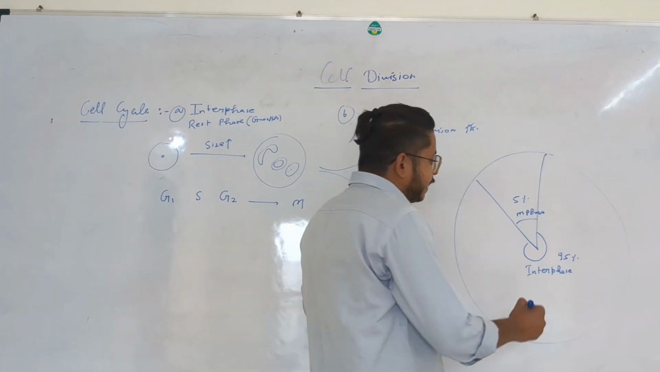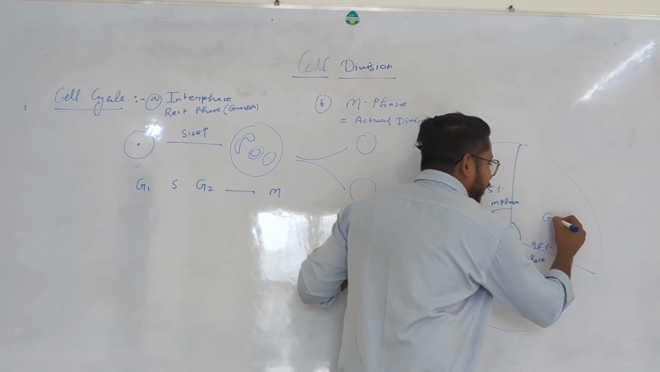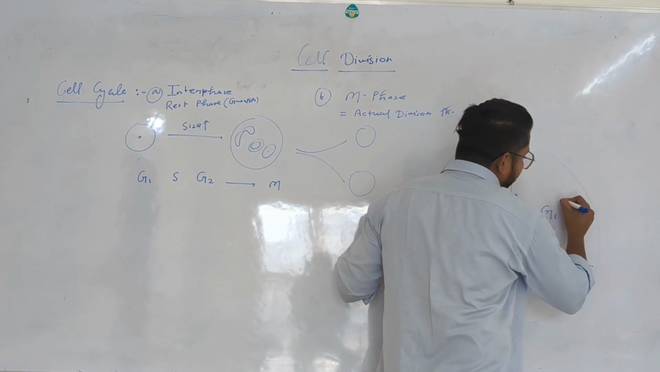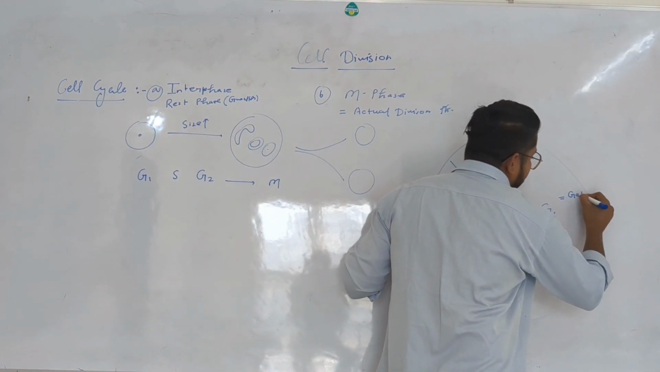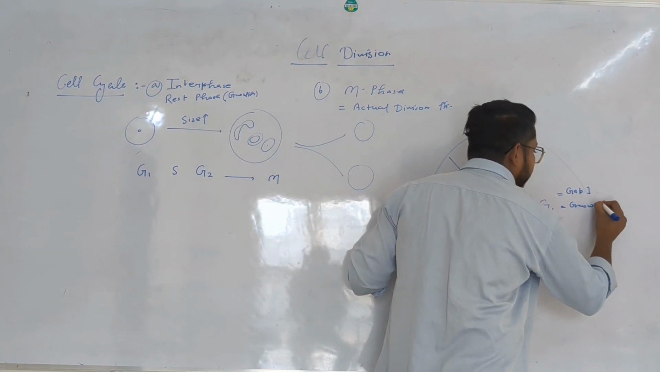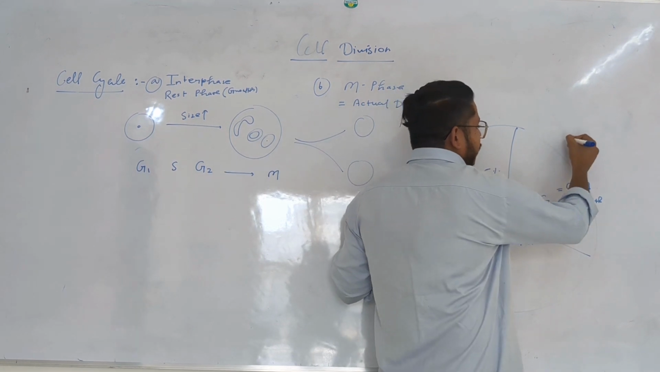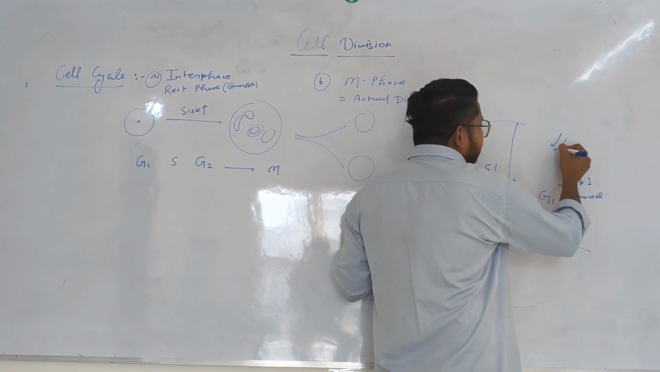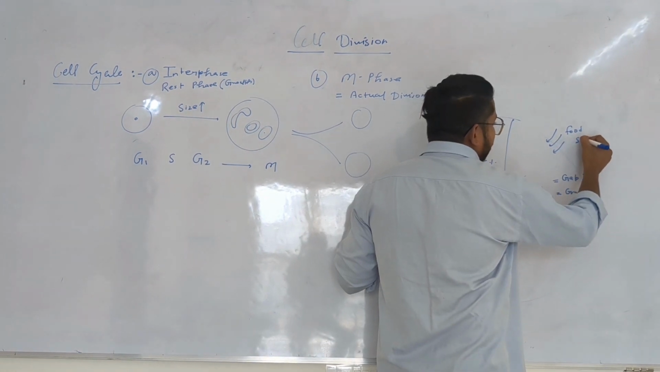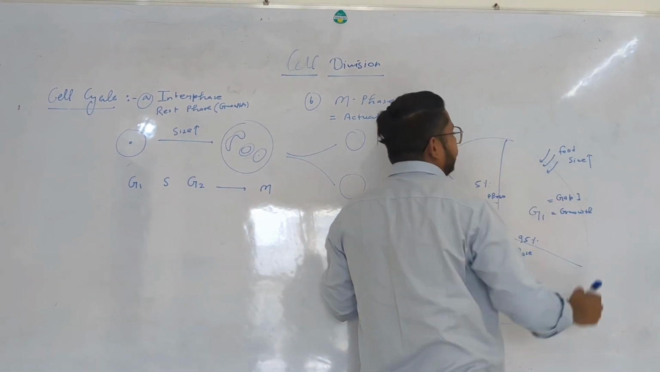And interphase here is divided into three phases. One is called the G1 phase. The G1 phase is also called the growth phase or gap phase. Gap 1 is also called growth 1. In the G1 phase, the cell takes food from outside, and because of the food, the cell size is going to increase.